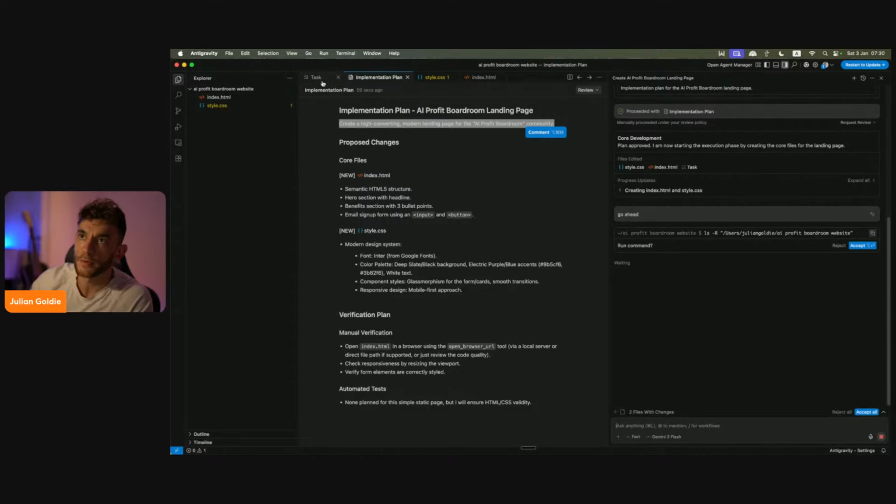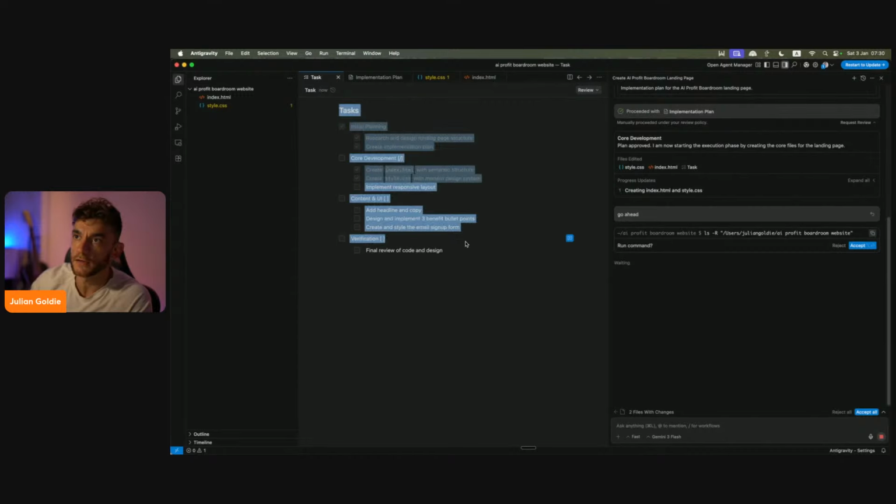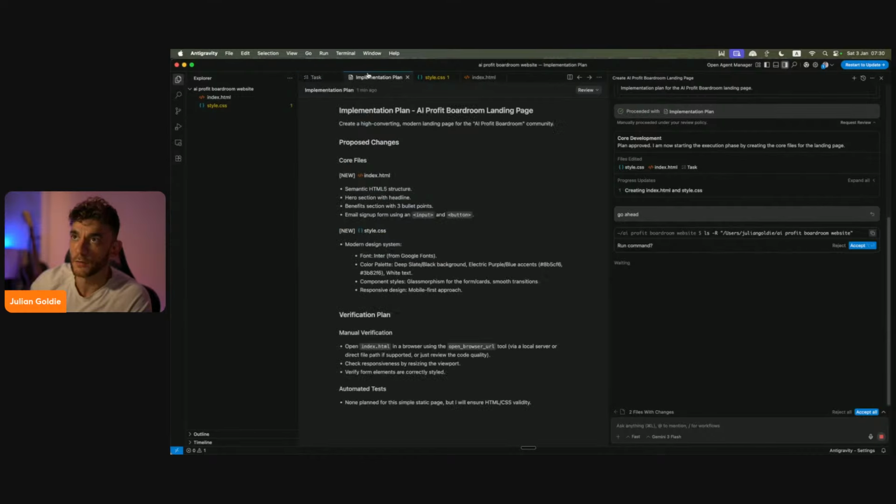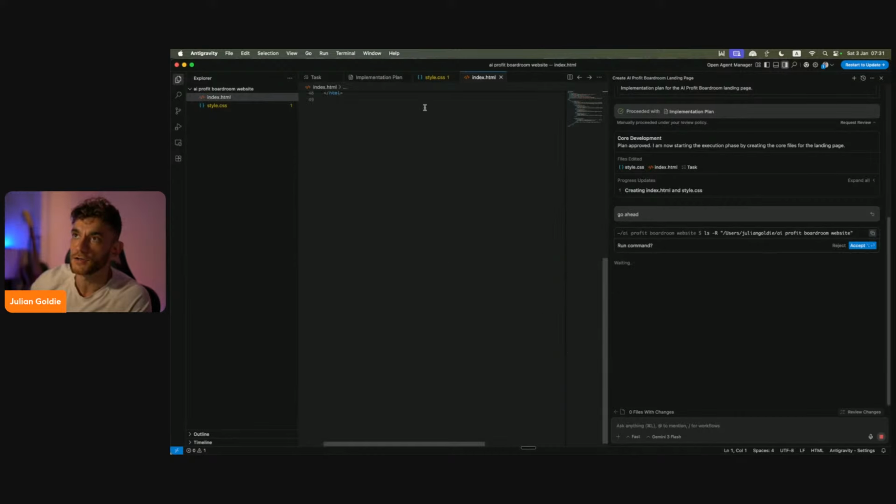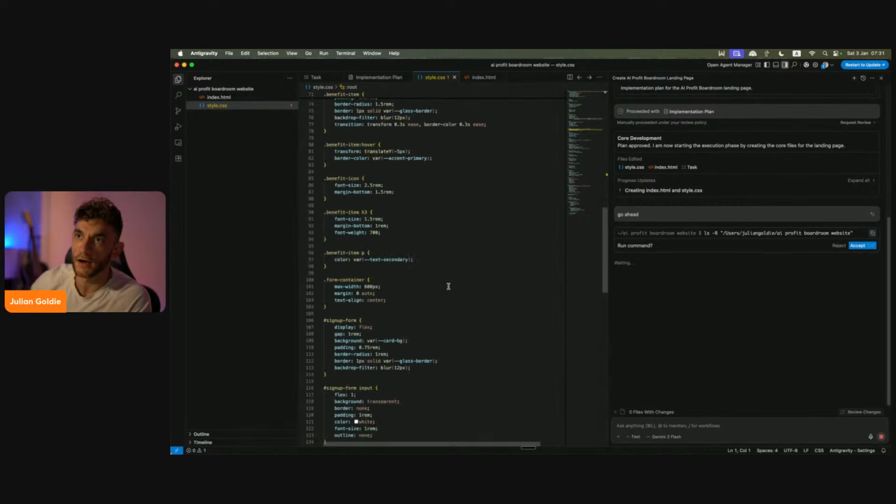And you can see at the top here that we've got the to-do list of all the tasks for our project. We have the implementation plan of how it's actually going to build out this website. So it's going to, for example, create index HTML, a style CSS, and then it's going to verify it with automated tests and manual verification, right? Basically, the AI agent is going to test it for us. We're going to click accept all on the right-hand side here, and we can review the changes. And the style CSS is basically going to start coding out the website, right?